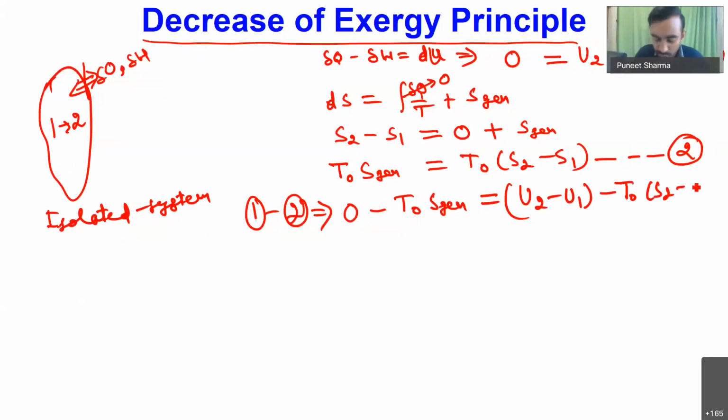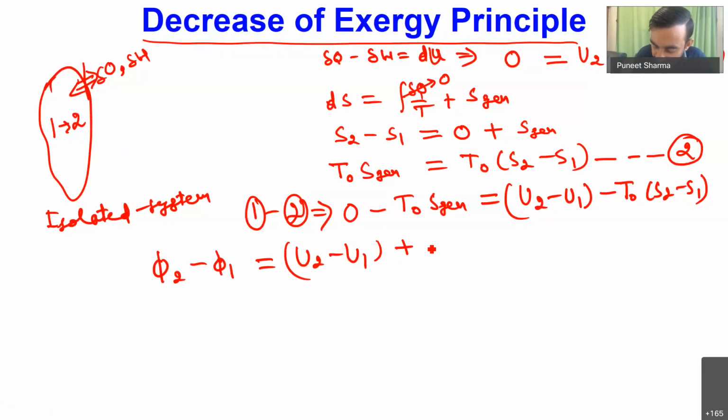Now we know that for a closed system, the exergy change phi2 minus phi1 is equal to U2 minus U1 plus P naught times V2 minus V1 minus T naught times S2 minus S1.